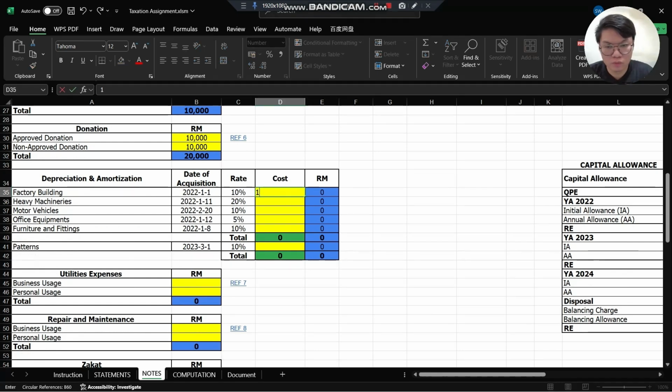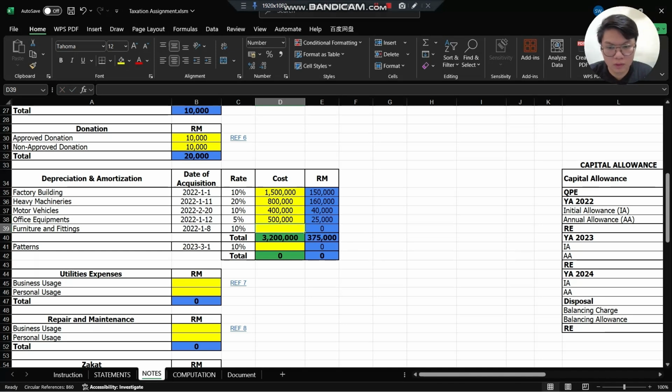For the factory building, we assume the cost is 1.5 million. For the heavy machines, 800,000. For the motor vehicles, 400,000. For the office equipment, 500,000. And for the furniture and fittings, 300,000. And for the patents, we assume the acquisition cost is 1 million. So this is the auto-calculated depreciation for the assets.